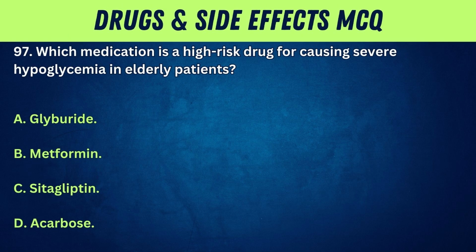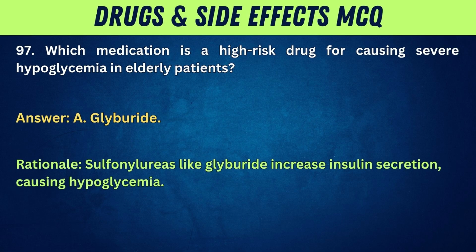97. Which medication is a high-risk drug for causing severe hypoglycemia in elderly patients? A. Glyburide. B. Metformin. C. Sitagliptin. D. Acarbose. Answer: A. Glyburide. Rationale: sulfonylureas like glyburide increase insulin secretion, causing hypoglycemia.